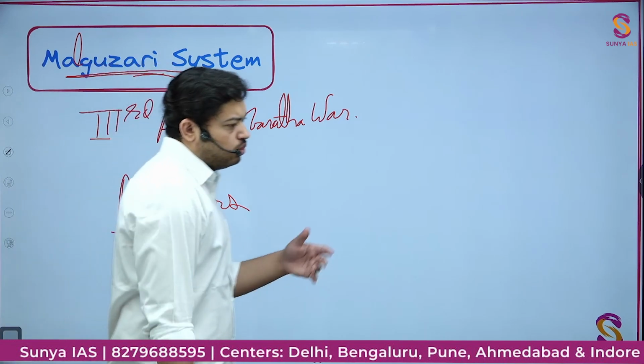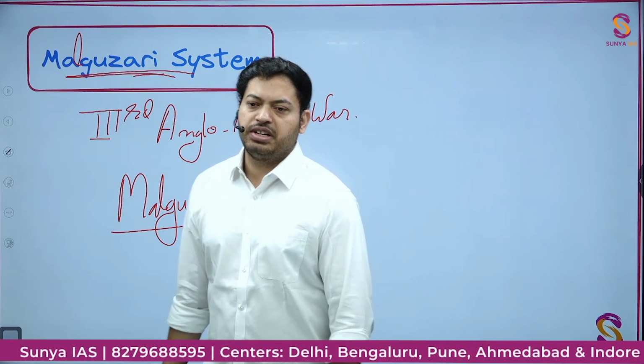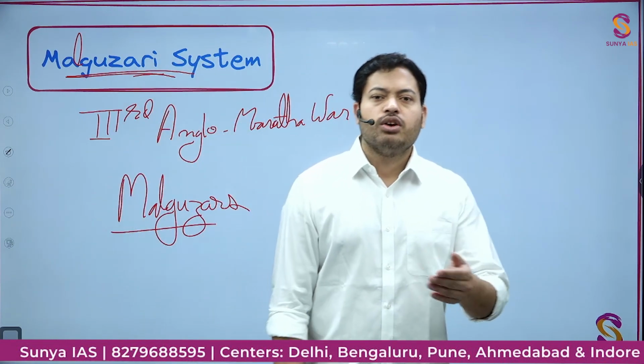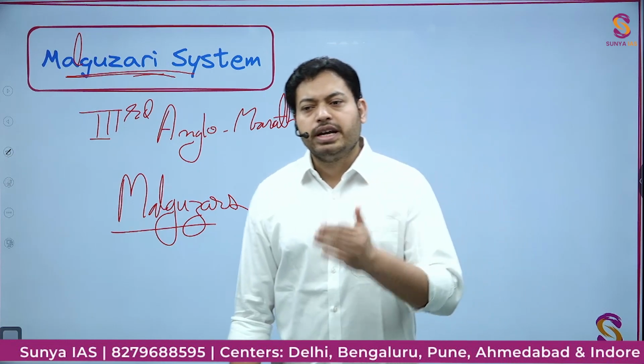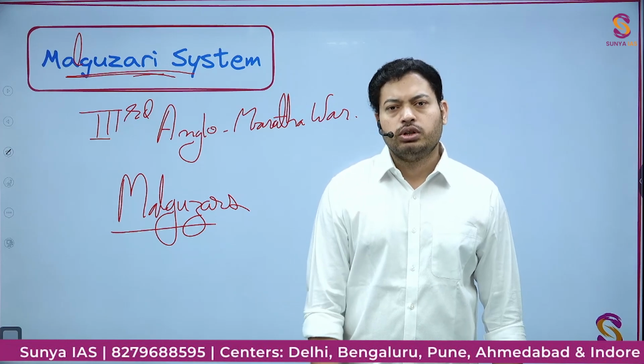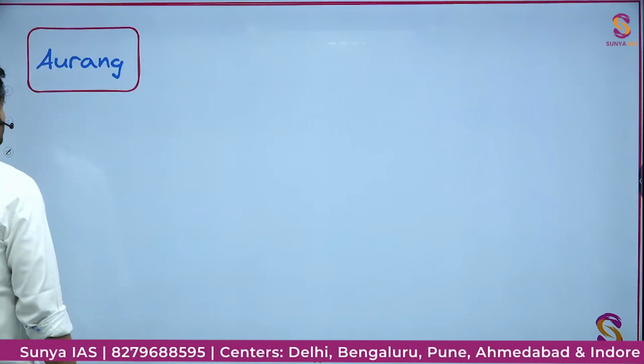So whenever you have to pick which area Malguzari was implemented in, which area Talukdari was implemented in, you will be able to do it very easily without having to mug up exactly the listing which otherwise a lot of aspirants used to do. Okay, that was the intention. So I hope this much was understandable.